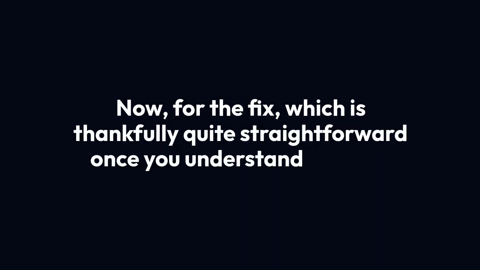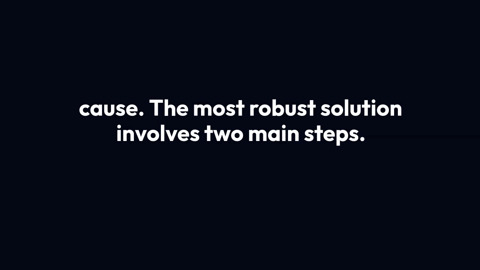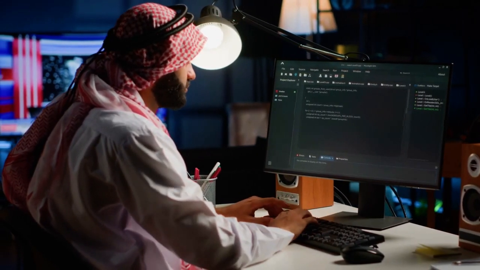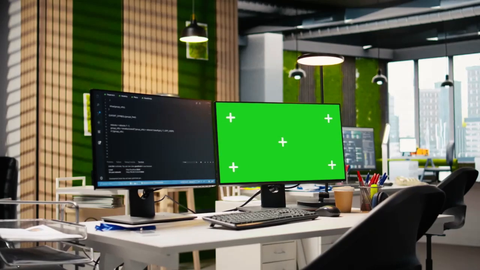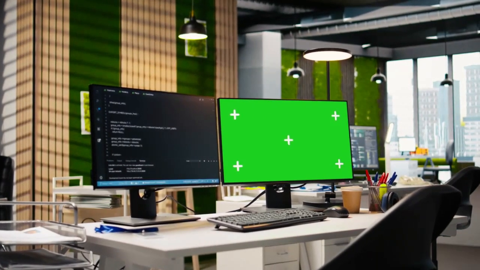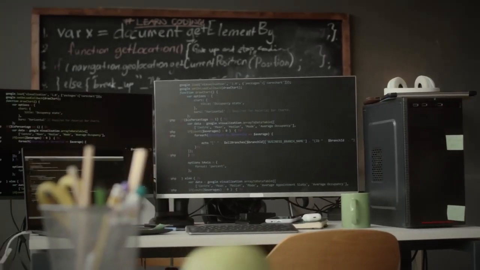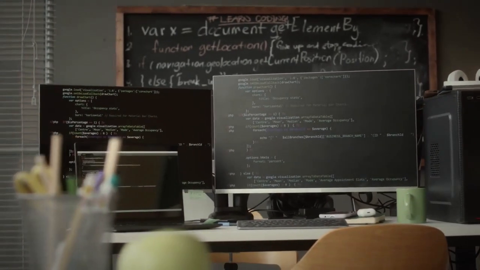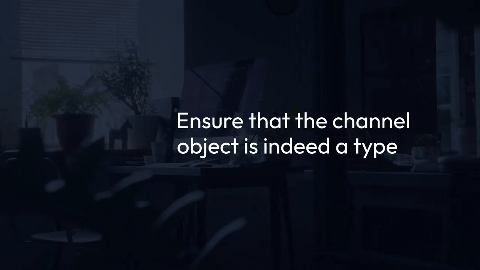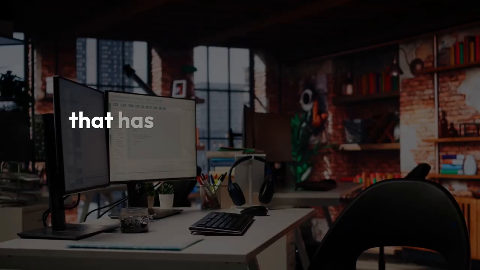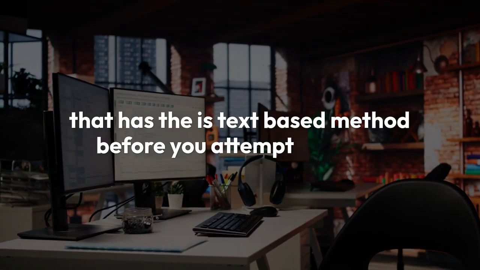Now, for the fix, which is thankfully quite straightforward once you understand the root cause. The most robust solution involves two main steps. Firstly, always check if your channel variable is actually a valid object and not null or undefined immediately after you fetch it or receive it from an event. This prevents errors from non-existent channels. You can do this with a simple if (!channel) return check. Secondly, and this is the crucial part for the isTextBased error, you need to ensure that the channel object is indeed a type that has the isTextBased method before you attempt to call it.